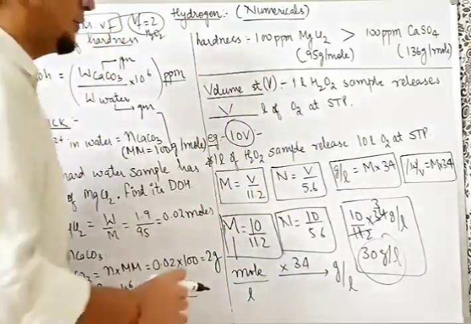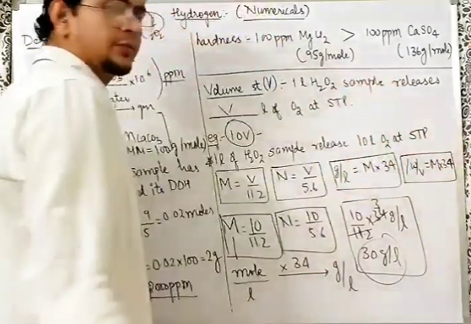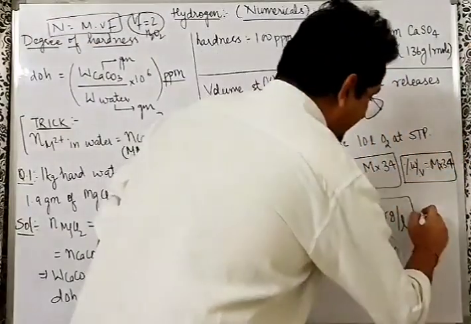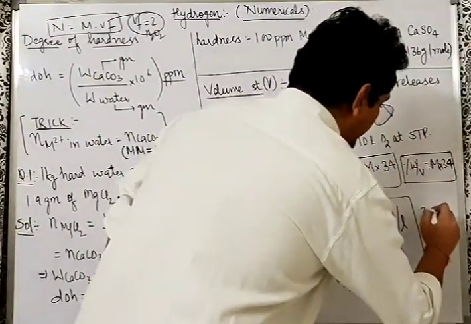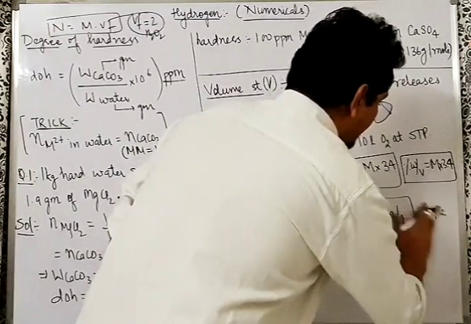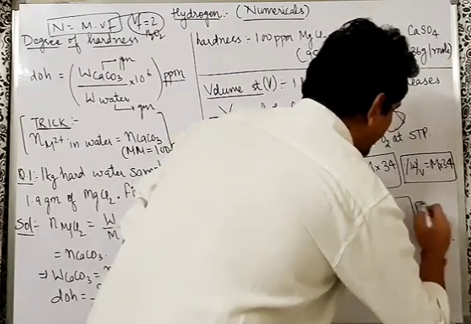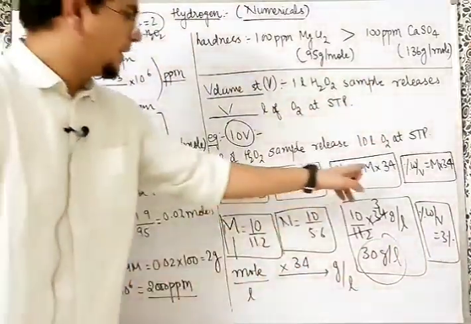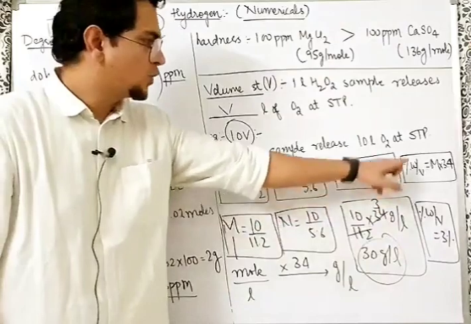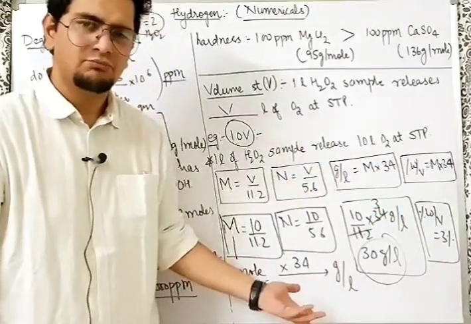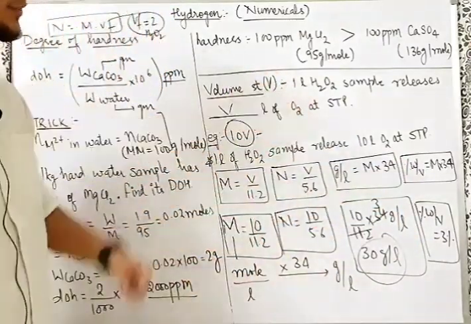Sir, what about percent weight by volume? Simple. Molarity into 3.4 will be 3%. Percent weight by volume will be 3%. How, sir? Simple. M into 34 is 30. So M into 3.4 will be 3. As simple as that.